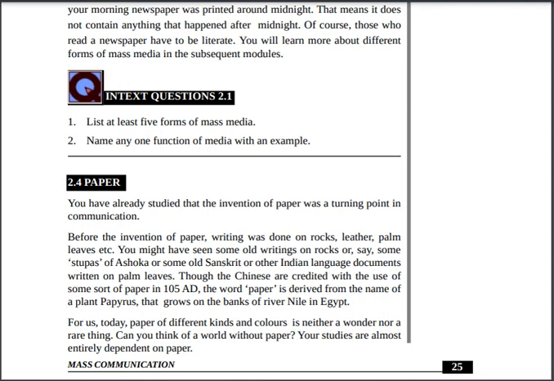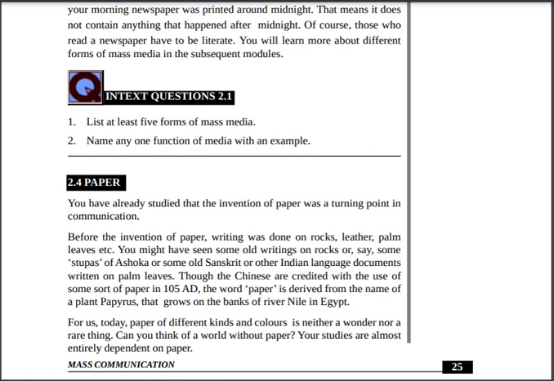And before the invention of paper, writing was done on rock. Before the invention of paper, people used to write on rock, stone, leather, palm leaves. You might have seen some old writings on rocks, or say some stupas of Ashoka, or some old Sanskrit or other Indian documents written on leaves. Though the Chinese are credited with the use of some sort of paper in 105 before Common Era.